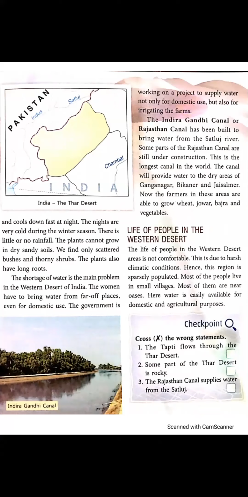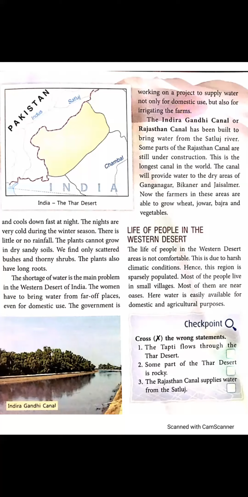The nights are very cold during the winter season. In the western deserts, the nights are very cold. There is little or no rainfall. Rainfall is very less in that area. The plants cannot grow in dry sands. That soil is not fertile. Climate is very warm. That's why plants cannot grow there. We find only scattered bushes and thorns in that area.